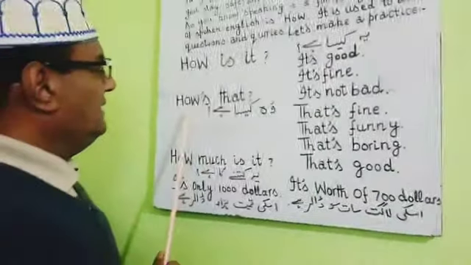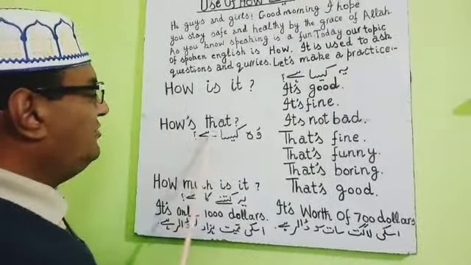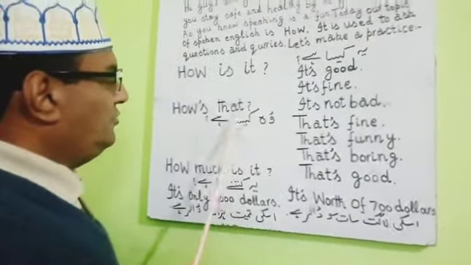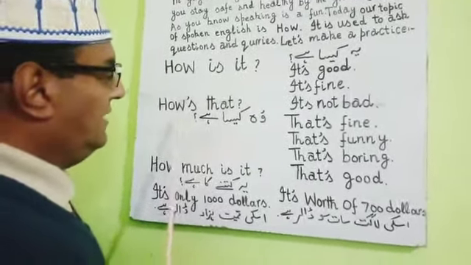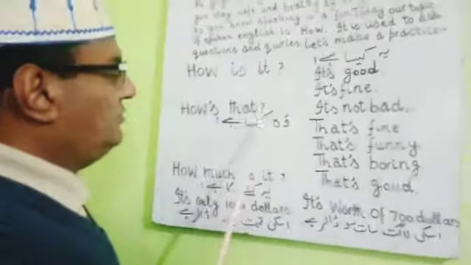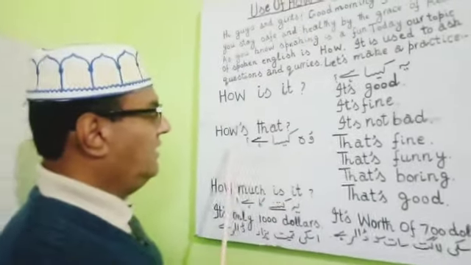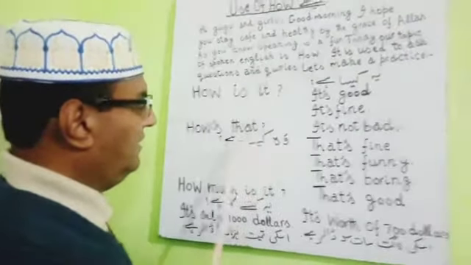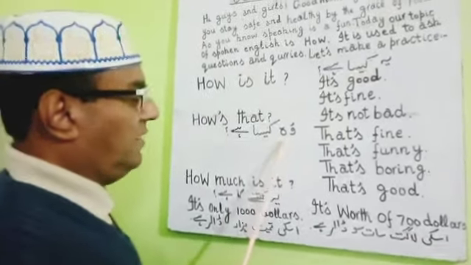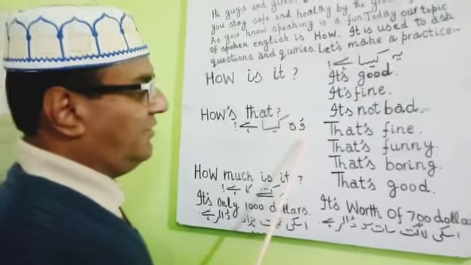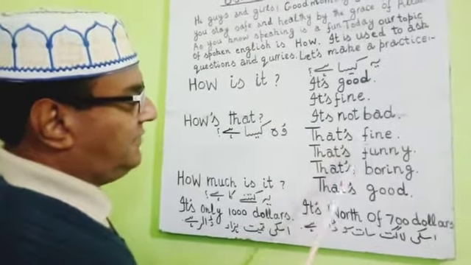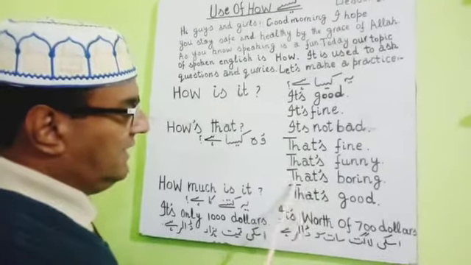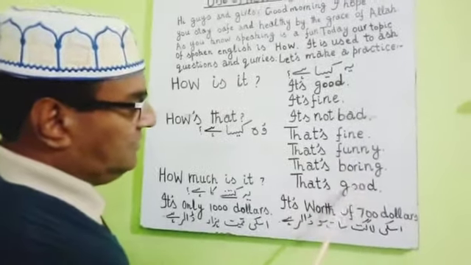Guys and girls, next query is "How's that?" वो कैसा है? And possible answers for this query may be: that's fine, that's funny, that's boring, that's good.